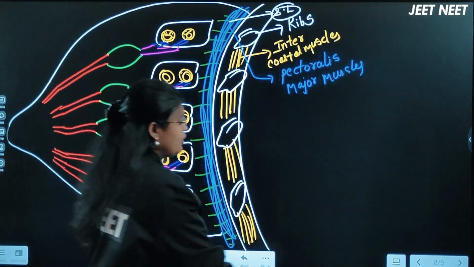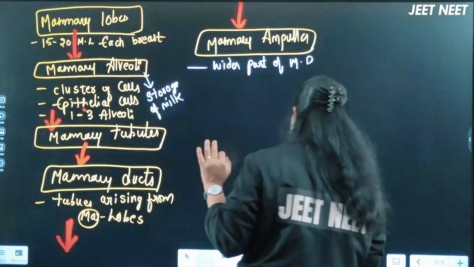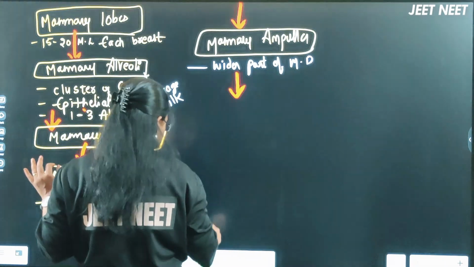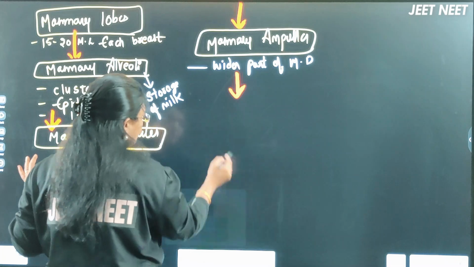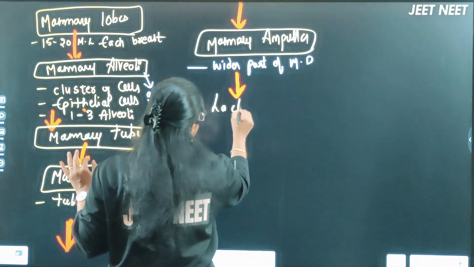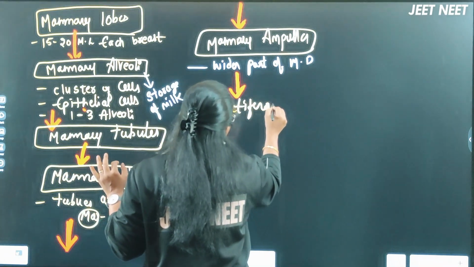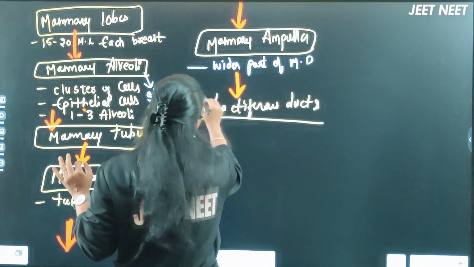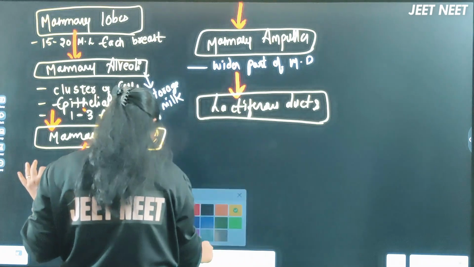Okay, now let me write in the next sequence here. Lactiferous ducts. The mammary ampulla leads into the lactiferous ducts.